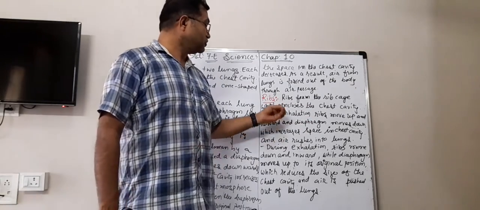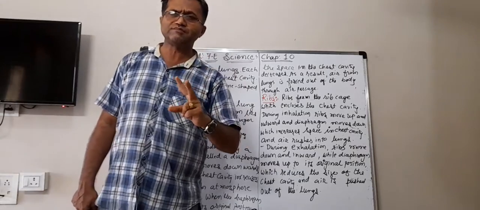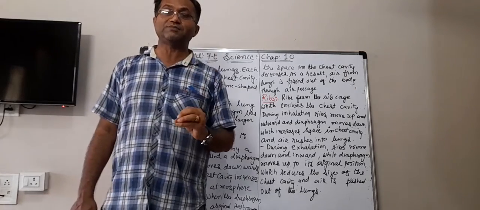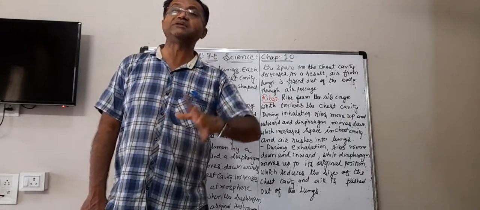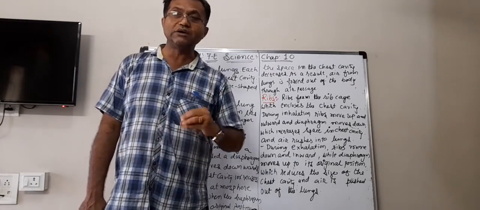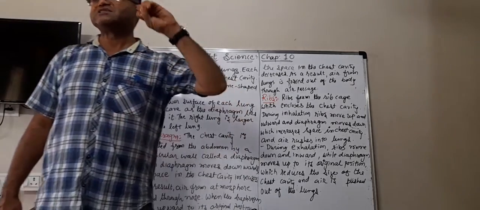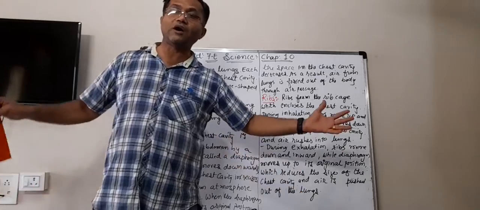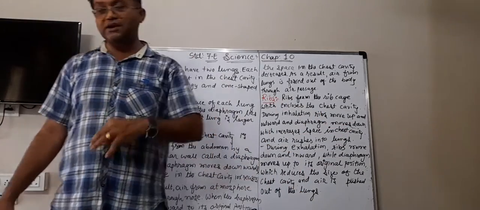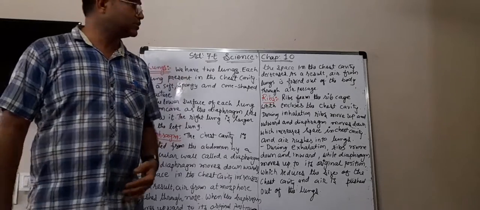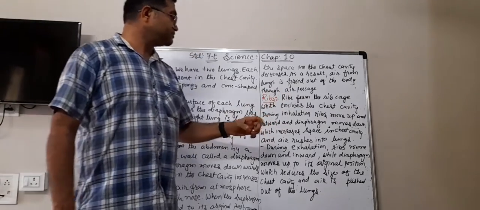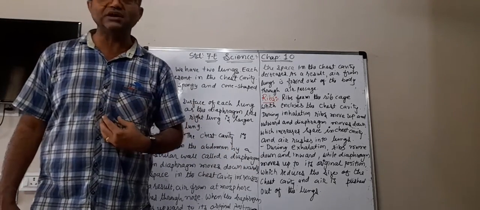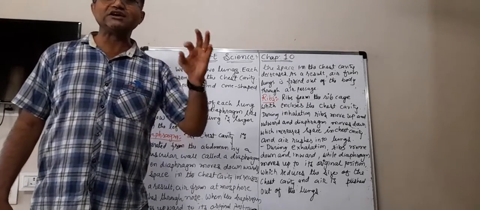Both the ribs and the diaphragm are very important while we breathe in and breathe out. Both get moved so that the space inside the chest cavity either increases or decreases, so that air can go in and air can come out. So what happens during inhalation? Inhalation means we breathe in air which is rich in oxygen.